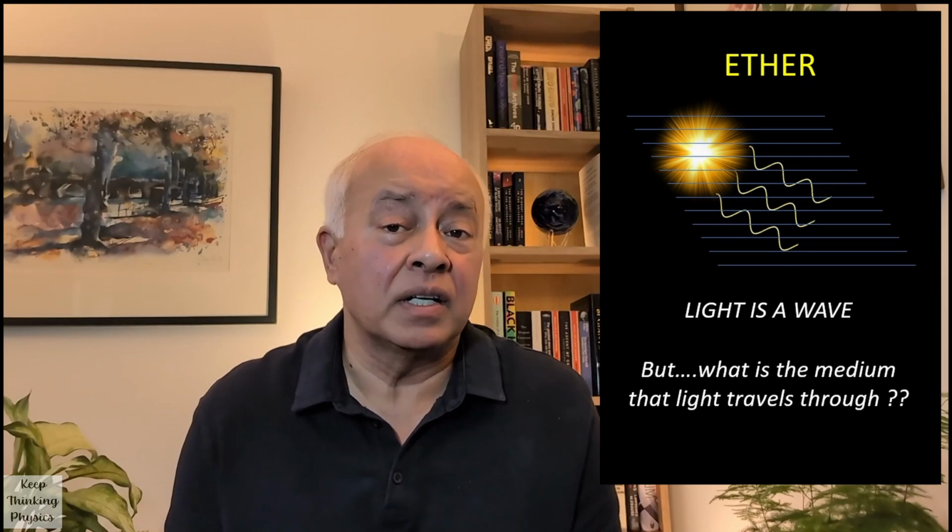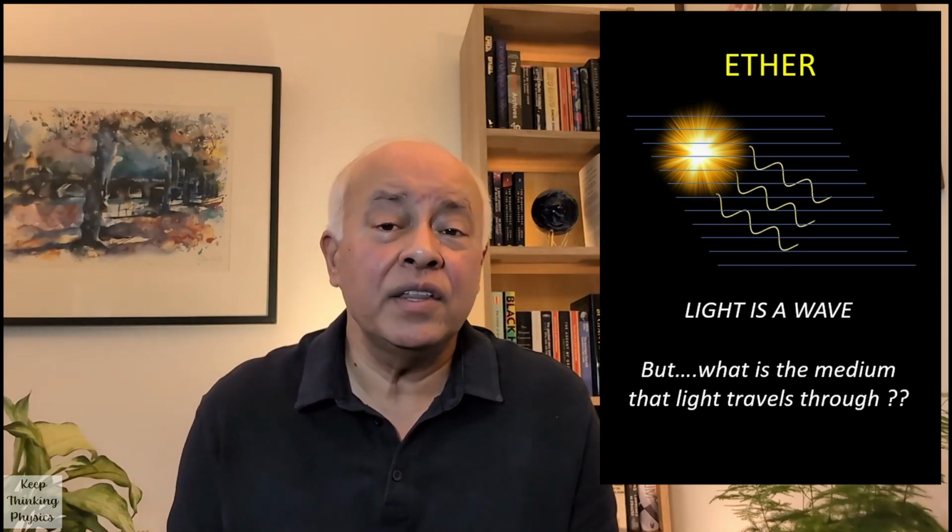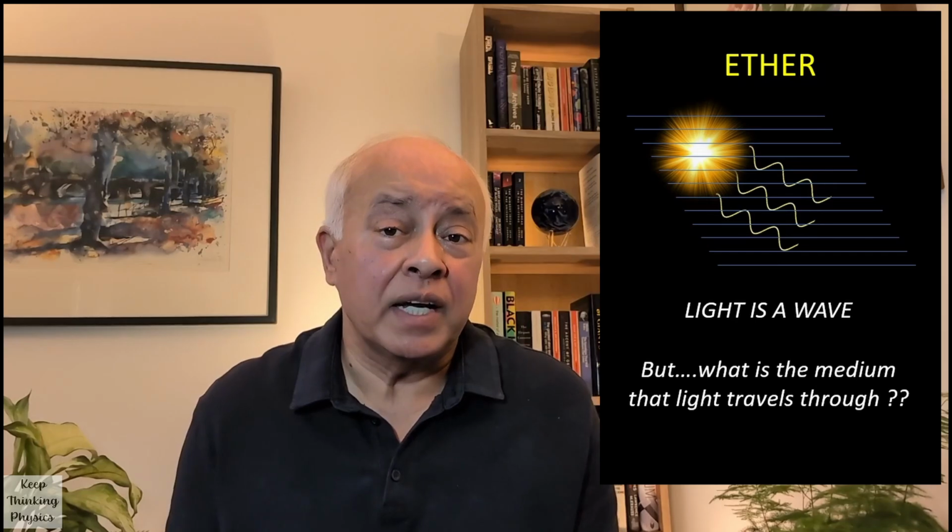So in the early 19th century, the wave theory of light was proved to be correct by Young, but the idea of an ether remained open. So what did light propagate through? Nobody could work out what the ether might be. Then in 1887, the American physicists Albert Michelson and Edward Morley devised an experiment to measure the motion of the Earth with respect to the ether.